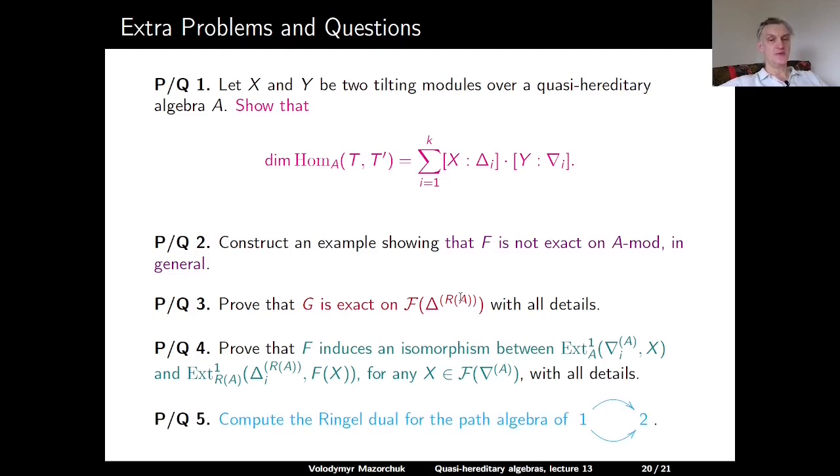Problem 5. Compute the Ringel dual for the path algebra of the following quiver. We have the vertices 1 and 2 and two arrows from 1 to 2.